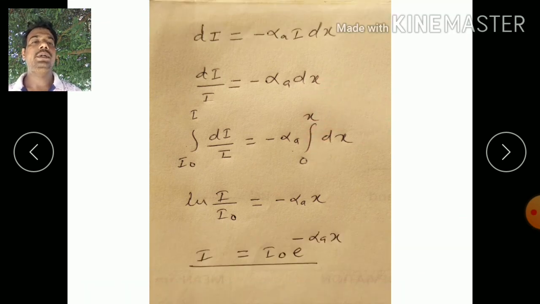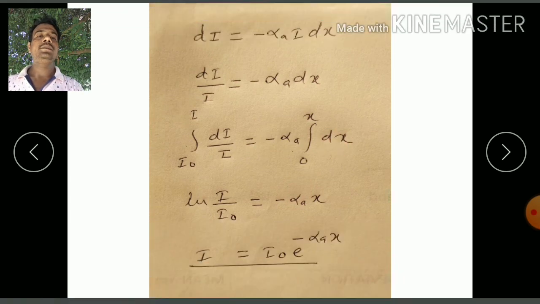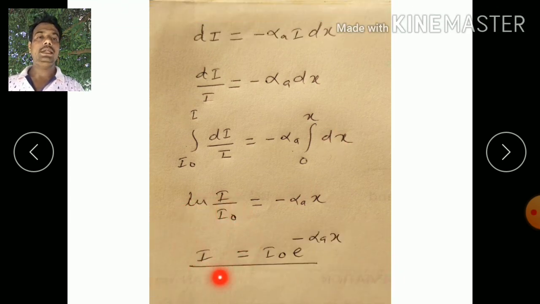So to remove the log term, we take the exponential, and this can be written as I is equal to I0 e raised to minus alpha A into x. So this is the intensity of light inside the material. You see that the intensity of light inside the material decreases exponentially with the distance. This is the exponential term.